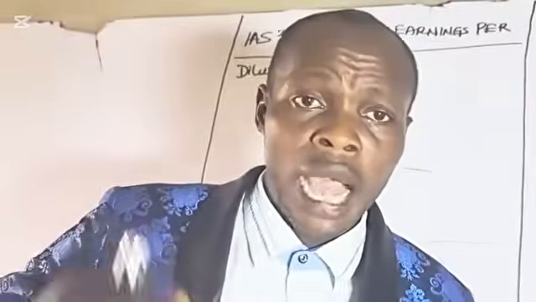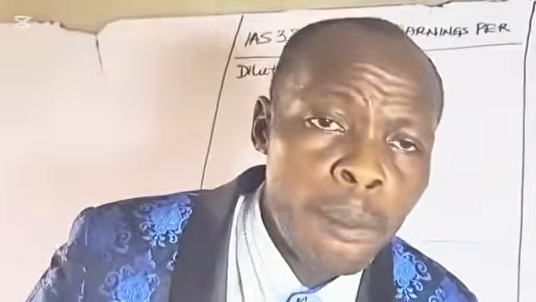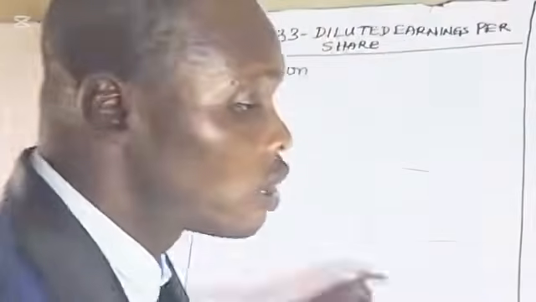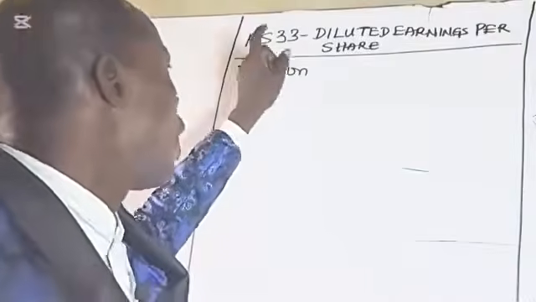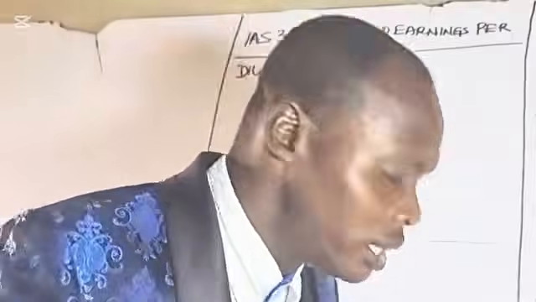I've told you that dilution, or to dilute, means to water down or to reduce the strength.